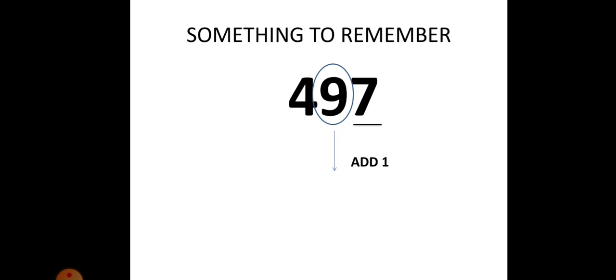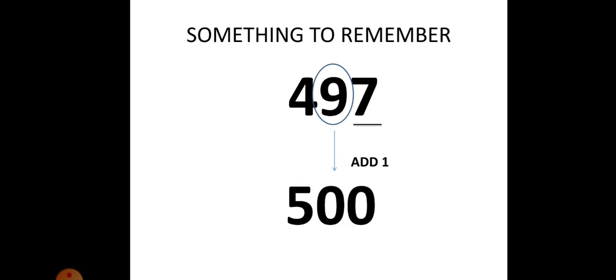Now, let's remember one thing. In this one, in the tens place we have 9. On its right, we have 7. That means we have to add 1. Now, when we add 1 to 9, it becomes 10. But as per the place value rules, we cannot keep 2 digits in one place. So here what we do, we add 1 to the total 49.